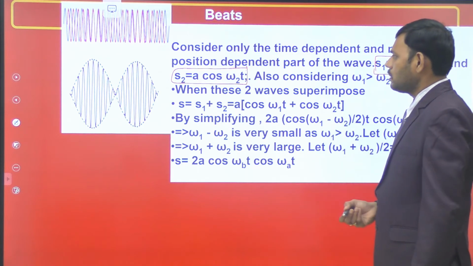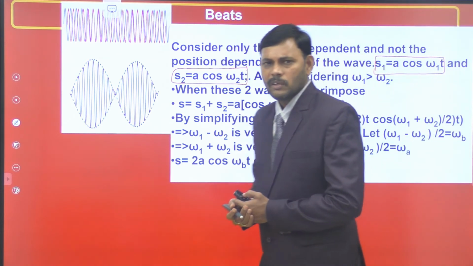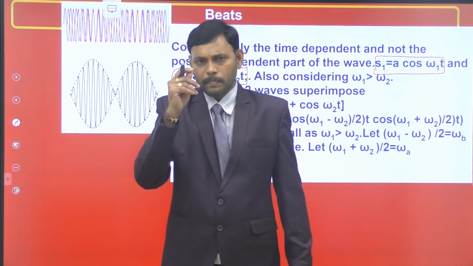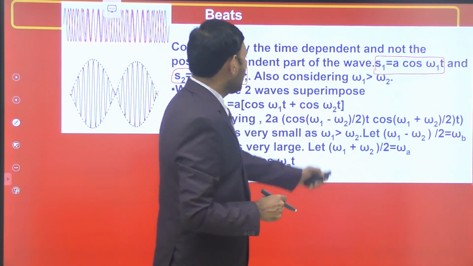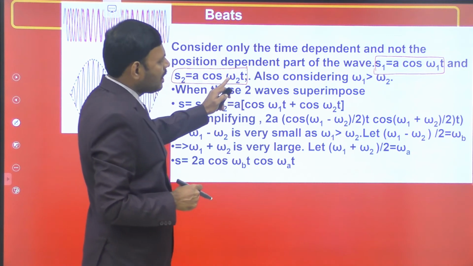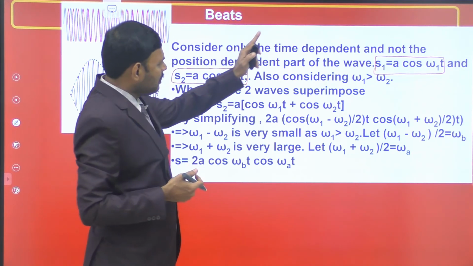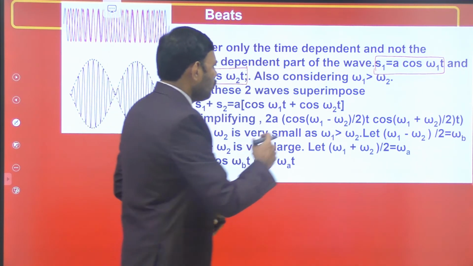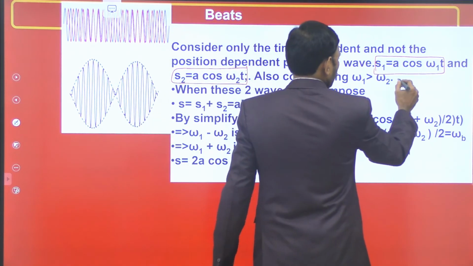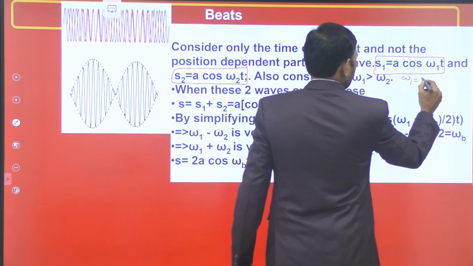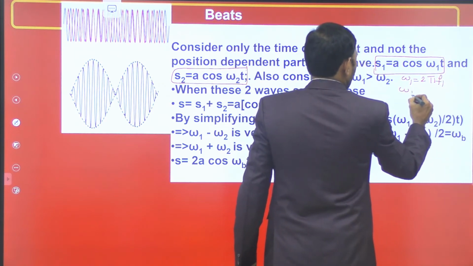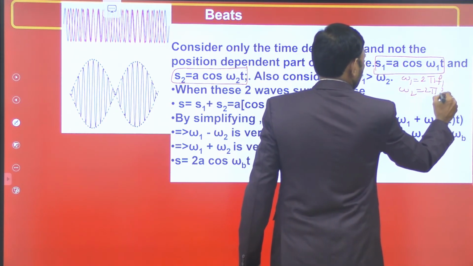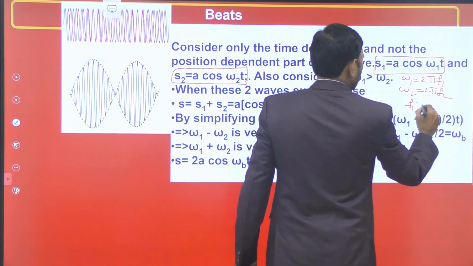As I explained earlier, to observe the phenomenon of beats, the frequencies must differ by a very narrow value. That's why omega 1 and omega 2 differ. They are not equal, so we are writing omega 1 and omega 2. Omega 1 is greater than omega 2. Of course, omega 1 is 2 pi f1 and omega 2 is 2 pi f2, such that f1 is greater than f2.